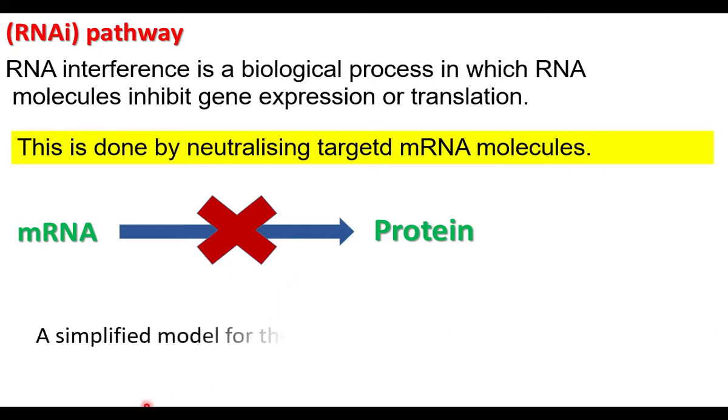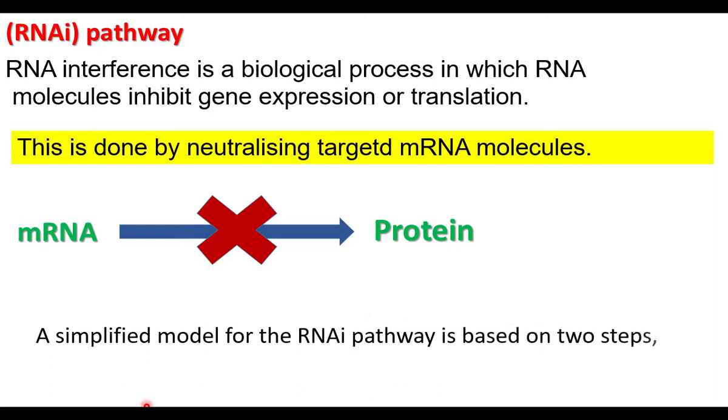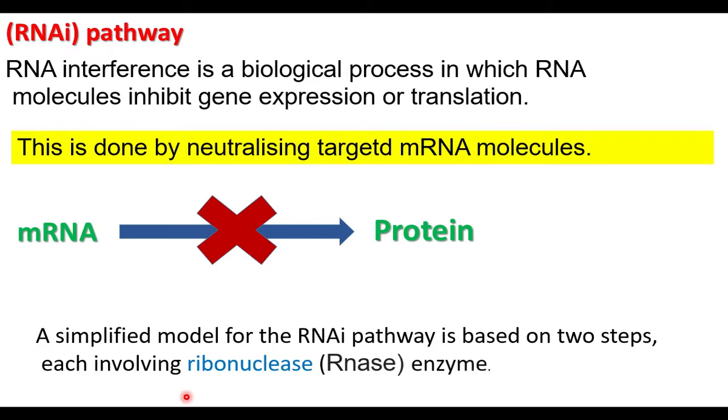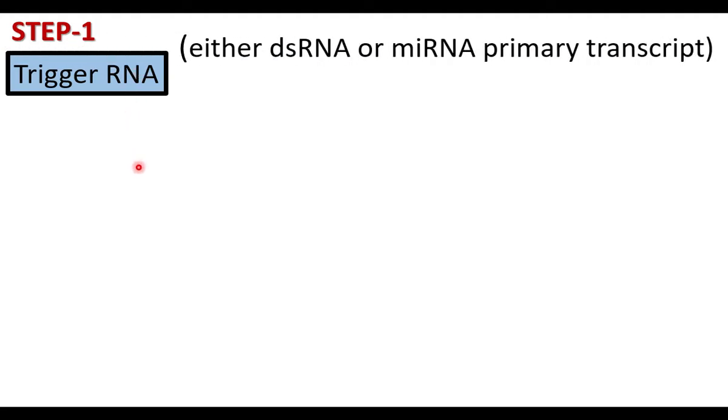A simplified model for the RNAi pathway is based on two steps, each involving a ribonuclease, that is, an RNase enzyme. RNase enzyme, or ribonuclease, cuts RNA molecules. In step 1, trigger RNA is processed.